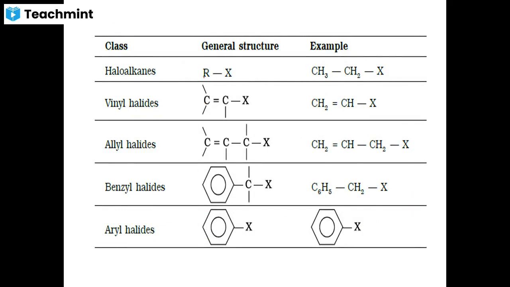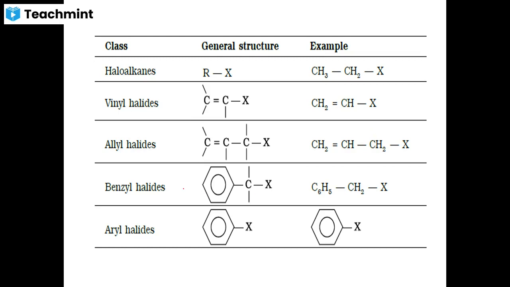Haloalkanes have the general formula RX. In this, you will find a carbon halogen bond where carbon is sp3 hybridized. Vinylic halides are derived from alkenes, with halogen directly bonded to the carbon-carbon double bond. Allyl halides are derived from alkenes, but the halogen atom is attached to sp3 hybridized carbon.